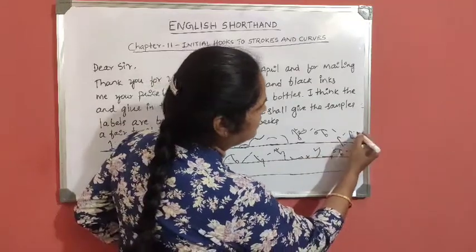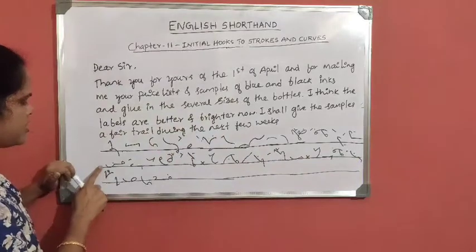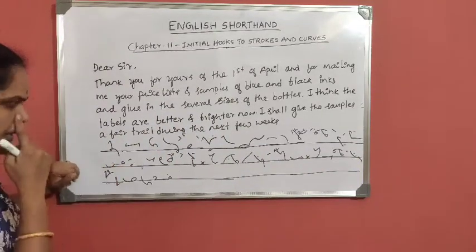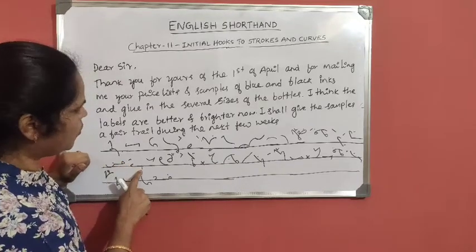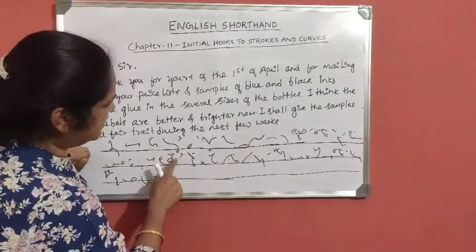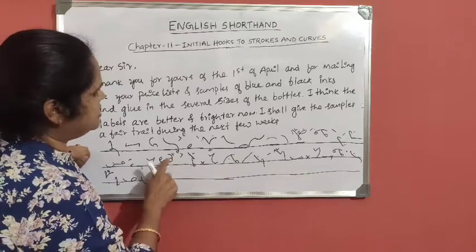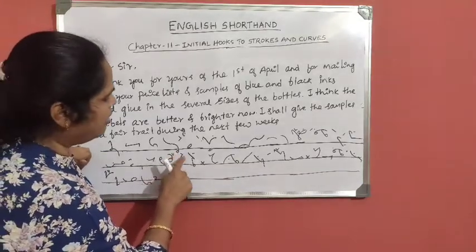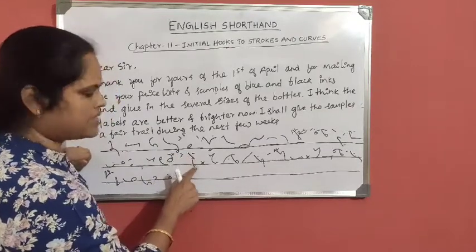And black: A vowel, bull, K. Inks: N, K, circle S, E vowel. And glue: gull, O vowel. In the several grammalogue sizes here, S is a stroke, then Z circle, large circle, I diphthong. Of the bottle: B, tell, circle S, bottles, full stop.